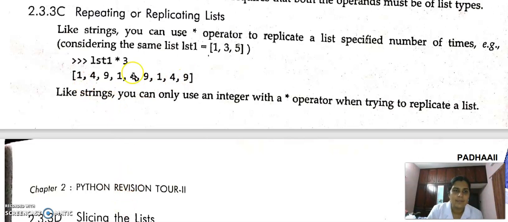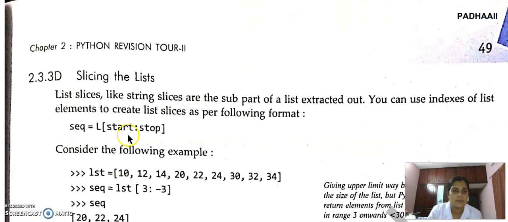So here some error is there. Instead of 135, they wrote 149. Here our list is 135, so the output will be 135, 135, 135. So in this case, there is some error in this textbook.